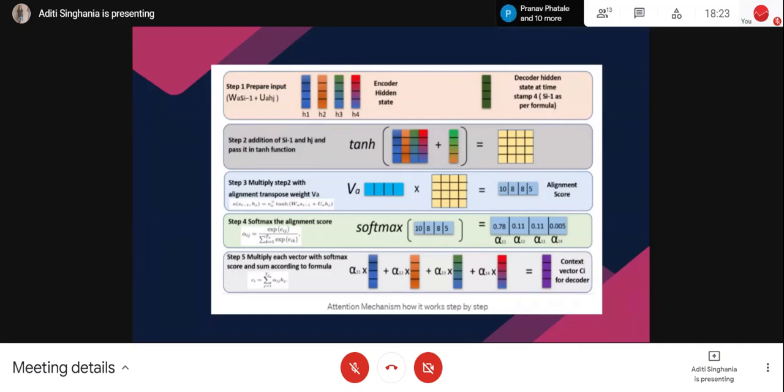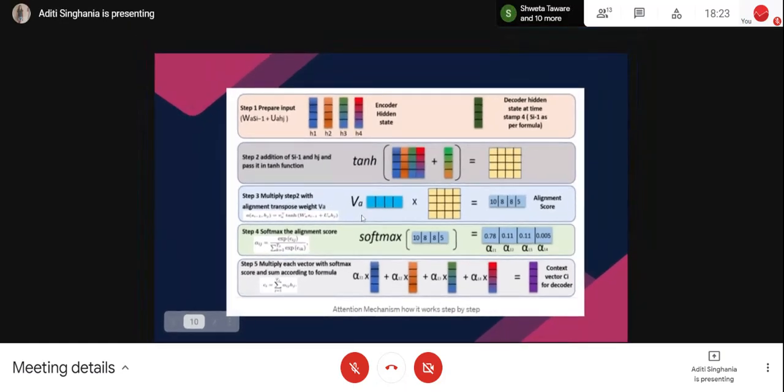Now, what would be my next step? I will use my alignment transpose weight and multiply it with the above, giving the alignments alpha 1 to 4.